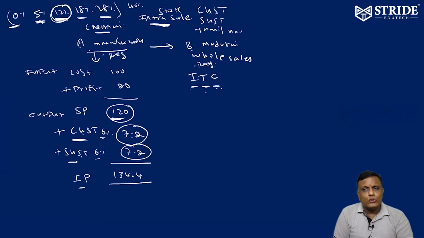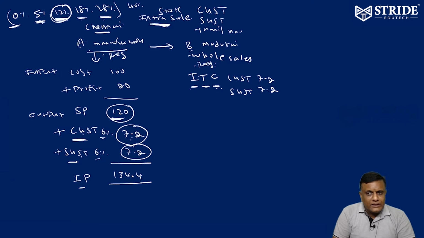Those who are registered, what is ITC for him? Input tax credit. So, there are two ITCs for him. One is CGST 7.2, which he already paid. Another one is SGST 7.2, that he already paid. Once he paid, as he is a registered dealer, he can take credit. How much credit? 7.2. There are two credits he has. Now, the important part starts.